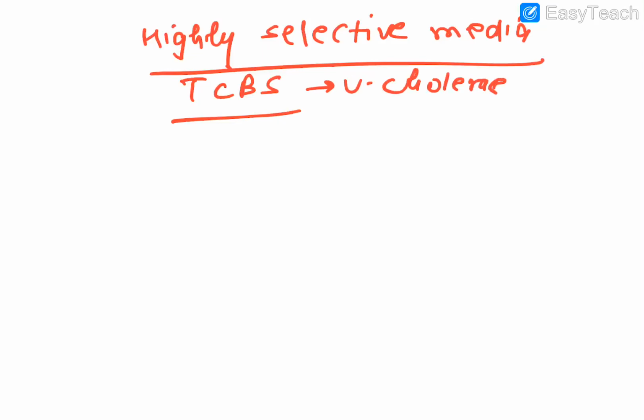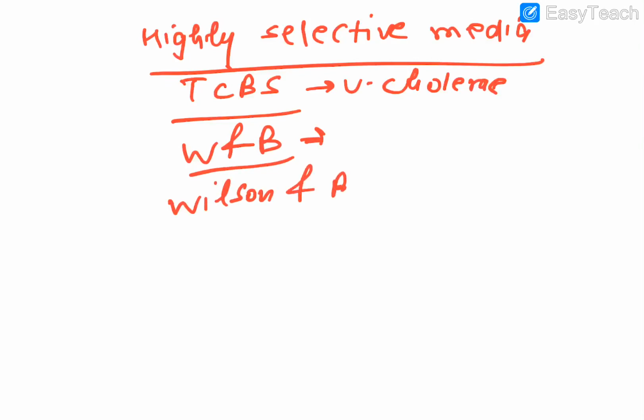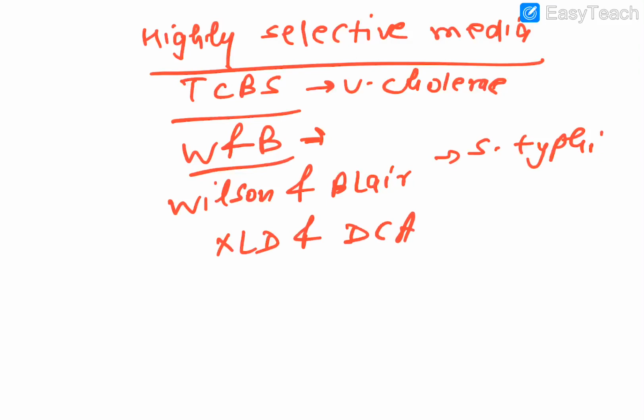Okay, if somebody asks you Wilson and Blair, so Wilson and Blair is used for Salmonella typhi. Other than that, you have certain fellows' names: XLD and DCA. What is XLD? Xylose lysine deoxycholate. And what is DCA? Deoxycholate citrate agar. So these are basically the selective media for what?